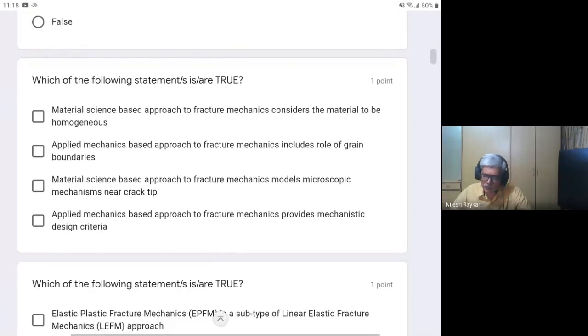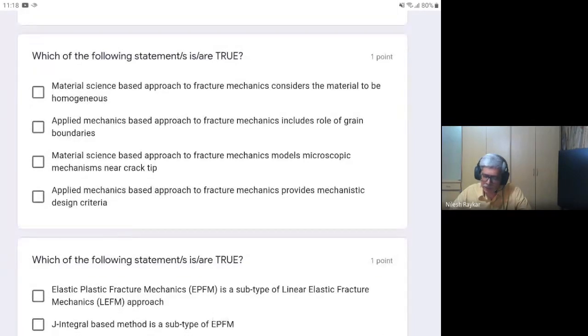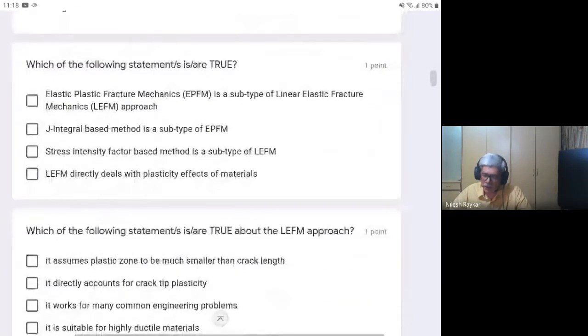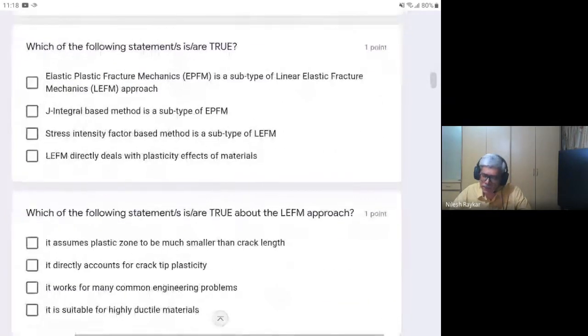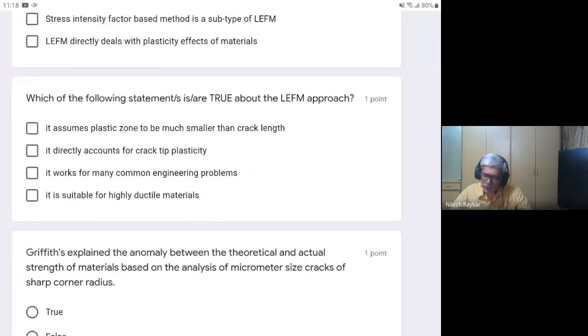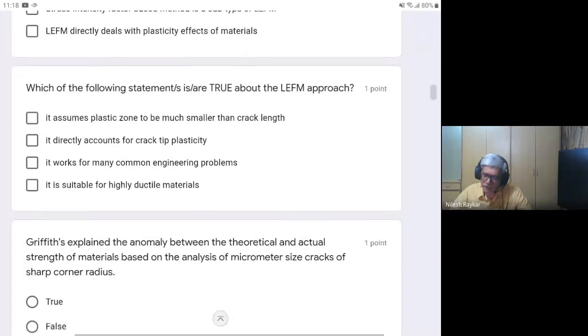Okay, so I'm just skipping that question based on the differentiation between material science and applied mechanics. I will select only few questions which require proper understanding of the subject.